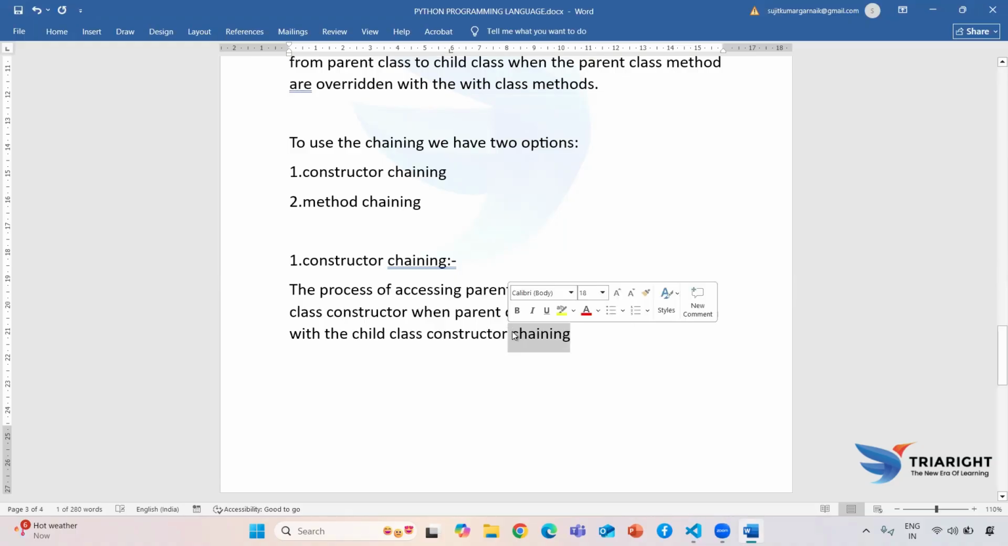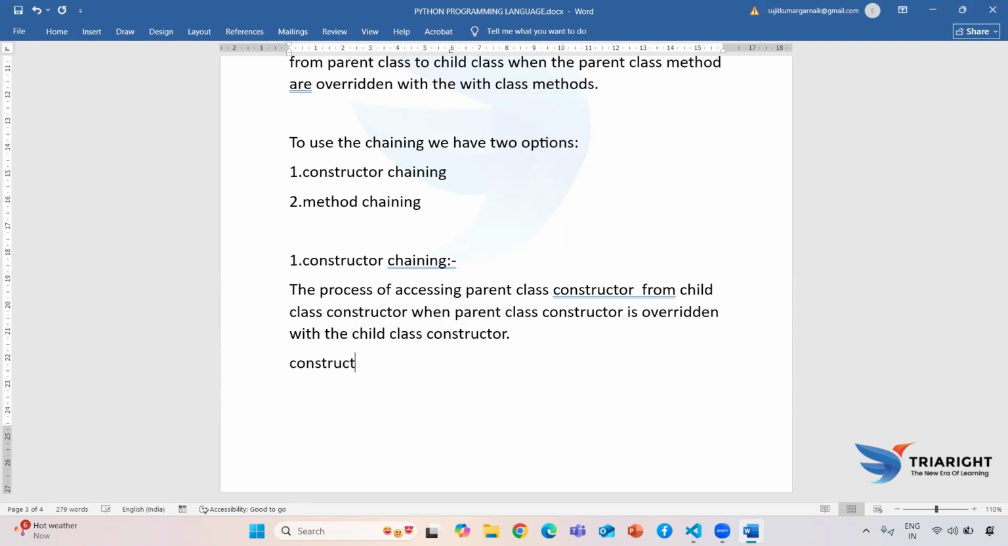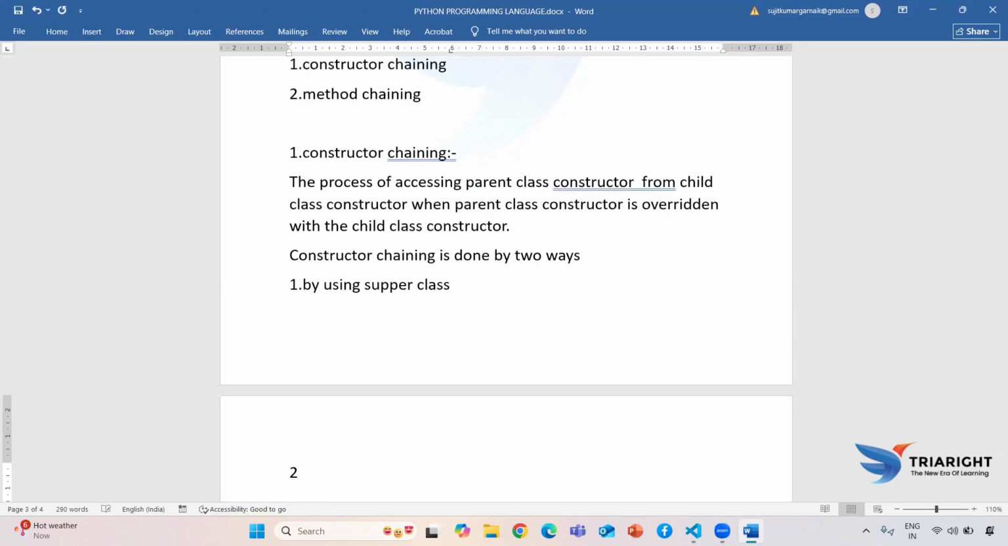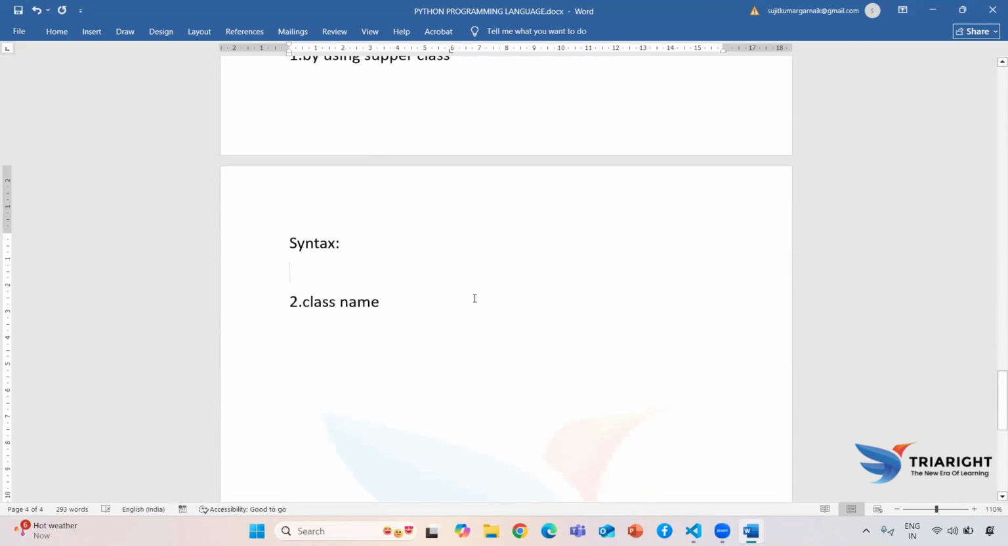So now we can say that constructor chaining is done by two ways. The first one is by using super class, and the second one is by using the class name. The class name we will discuss in the upcoming session, but I want to give the syntax for my super class.